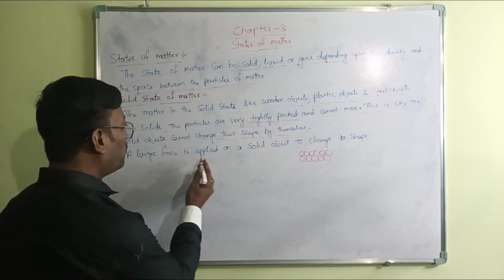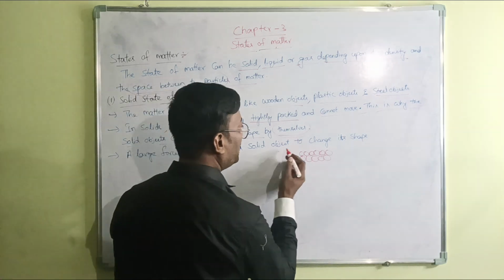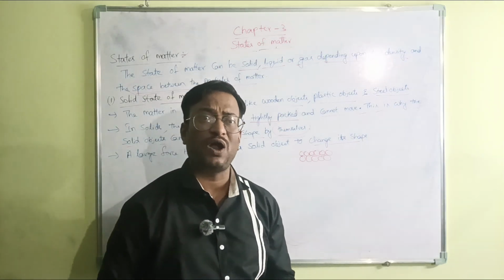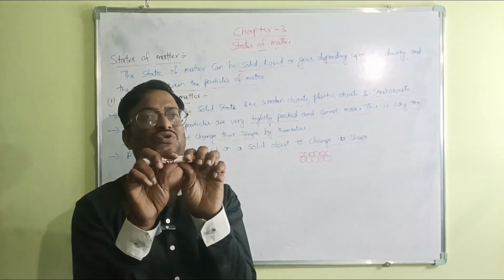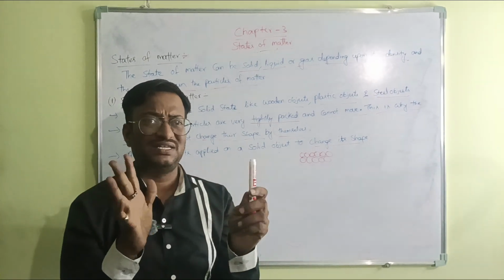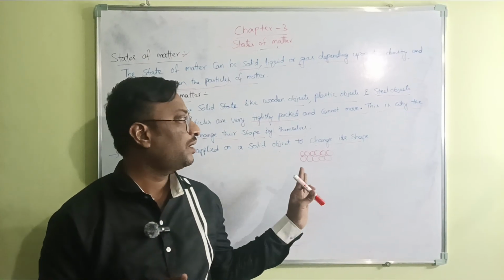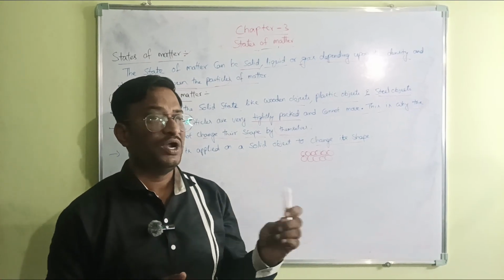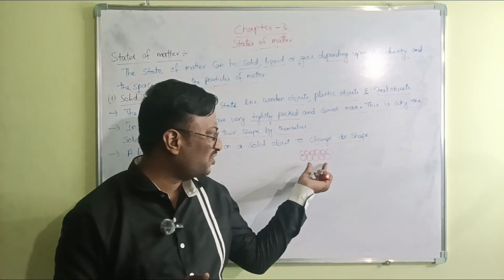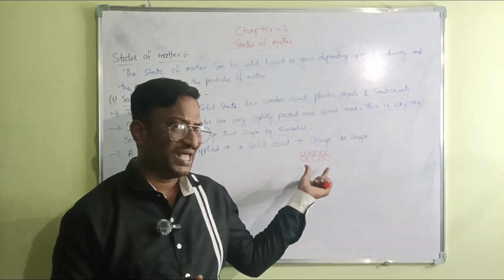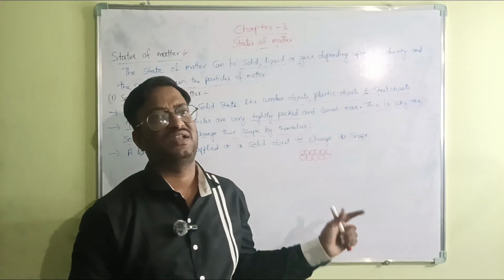A large force has to be applied on a solid object to change its shape. Otherwise its shape will be fixed, because the particles, meaning molecules or atoms, are very close to each other.